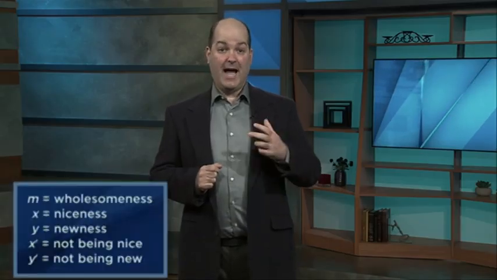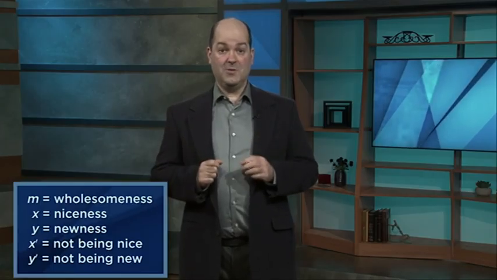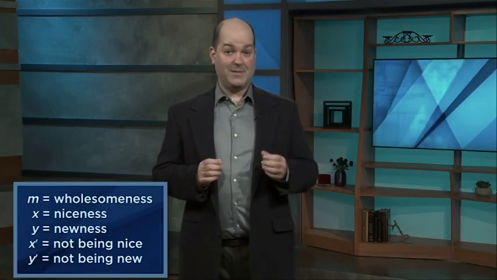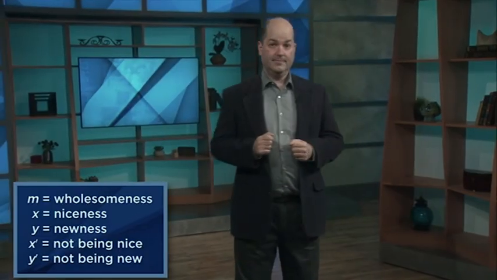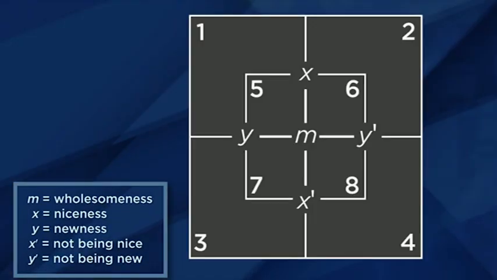In Aristotelian logic, the term that appears twice in a syllogism is called the middle term. So Carroll used the letter M to represent it. In our puzzle, M represents wholesomeness. He then used X and Y to represent the other terms, so we will say that X represents niceness and Y represents newness. He then urged his readers to produce a diagram like this.